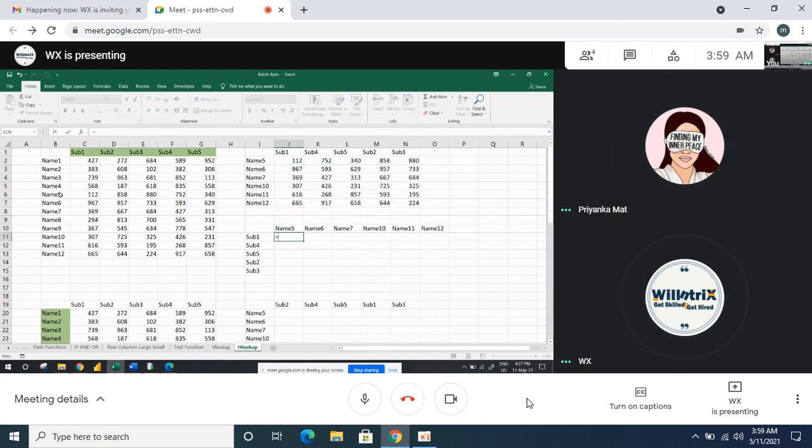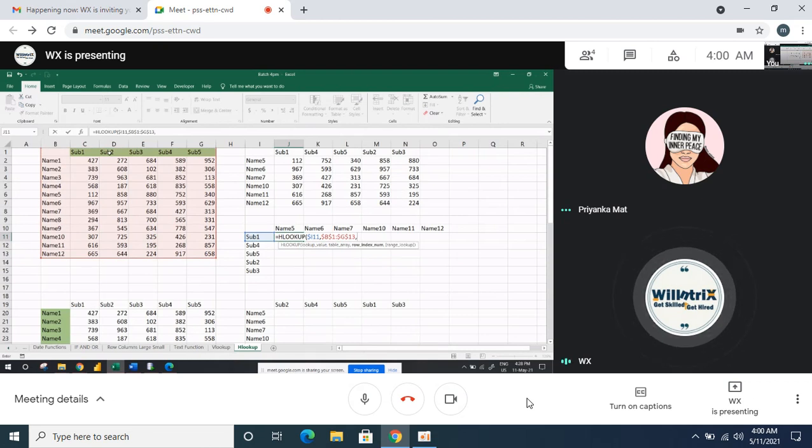Then here, HLOOKUP. What is the lookup value, subject or name? Subject. Again you would say name. Bro, where is the horizontal in the source data? At least you can look at the green color. Subject. Then table array. Then row index number.